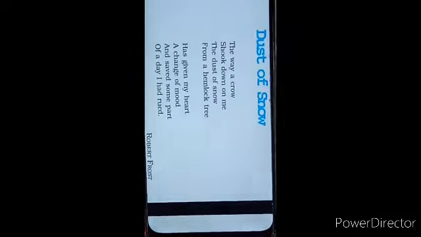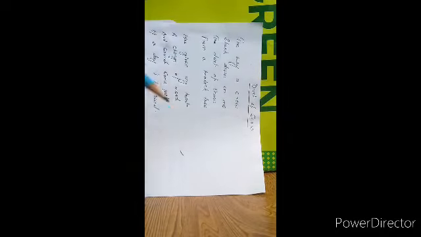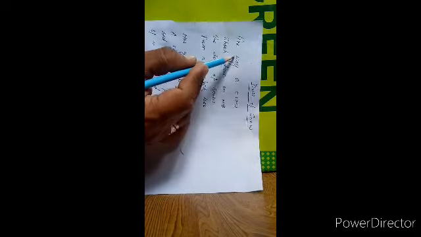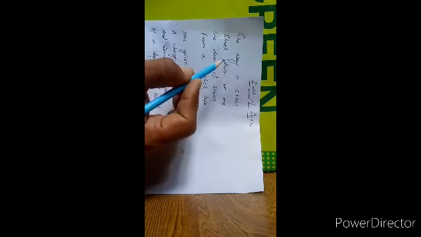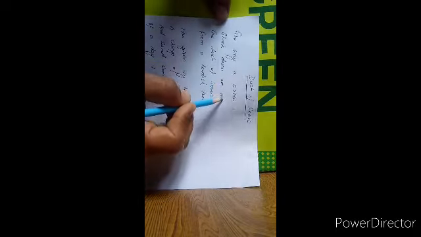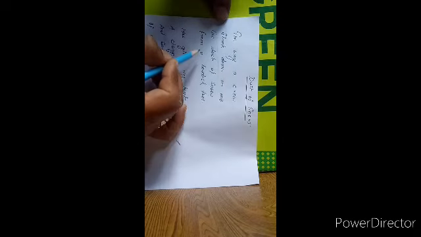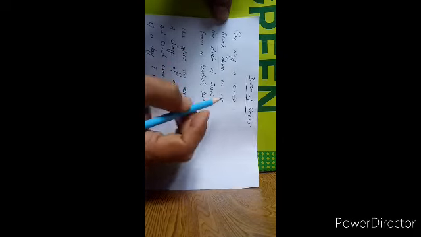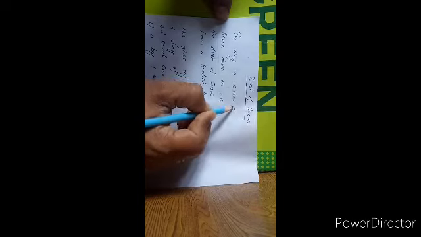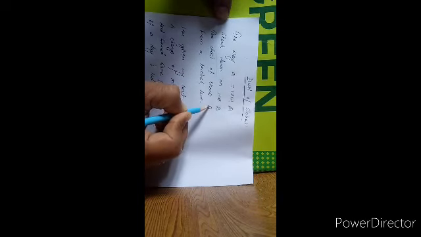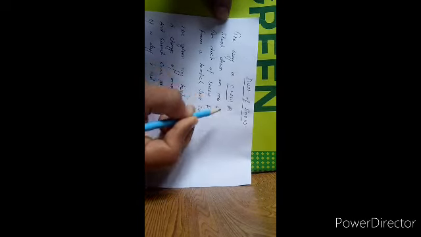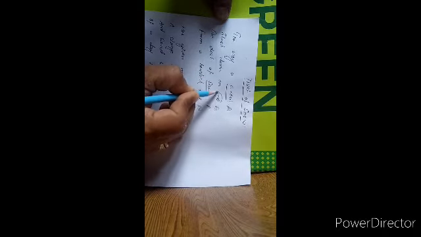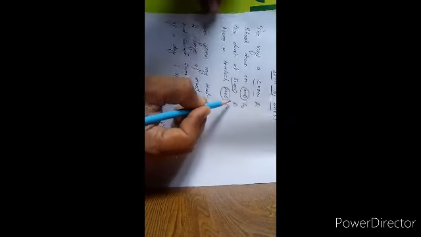Now, before we go into deep detail, let us first see the structure and rhyme scheme of this poem, Dust of Snow. Now look at the first stanza. The way a crow shook down on me the dust of snow from a hemlock tree. Here we have the rhyme scheme A, B, A, B. That is crow and snow, and me and tree.